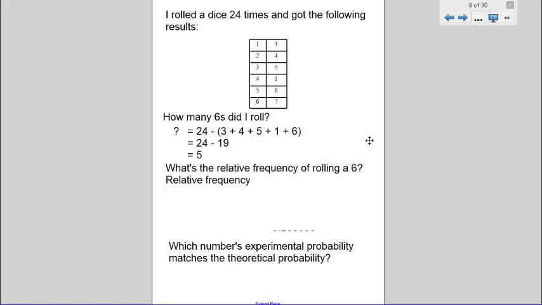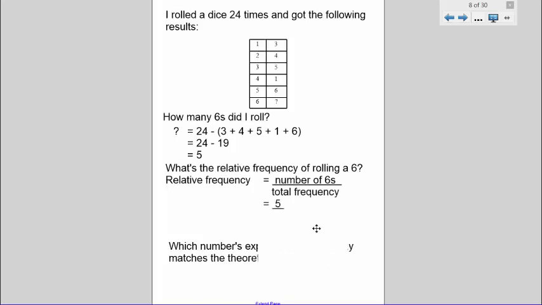The relative frequency is looking at the number of times that it occurred. So we know that we had the number of 6s over the total frequency. We had 5 6s over 24 rolls, which gives us in decimal form 0.20833. Unless the question states to answer in a particular form, you can answer either as a decimal, a fraction, or a percentage. It's up to you.